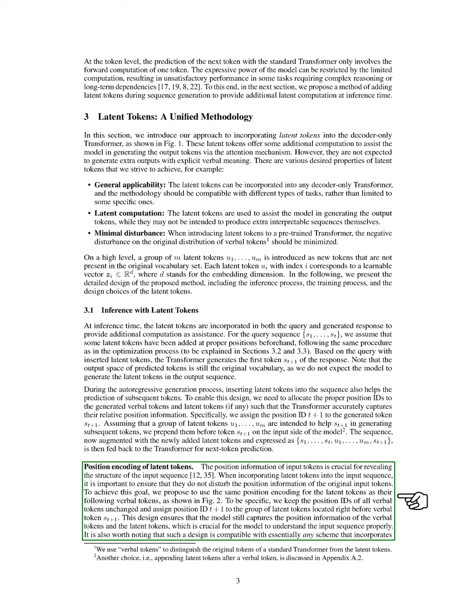We propose using the same position encoding for the latent tokens as for the following verbal tokens. Specifically, we keep the position IDs of all verbal tokens unchanged and assign the position ID for the latent tokens right before the verbal token. This design allows the model to effectively capture the positional information of both types of tokens, which is essential for understanding the input sequence.